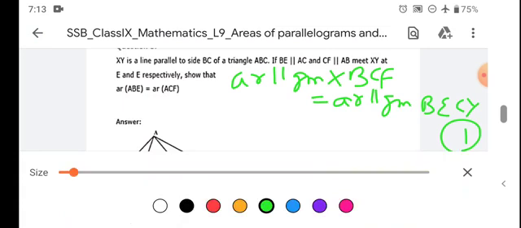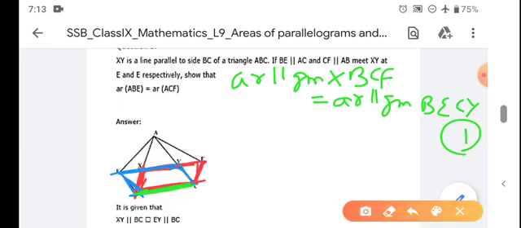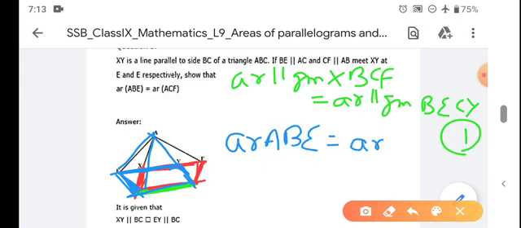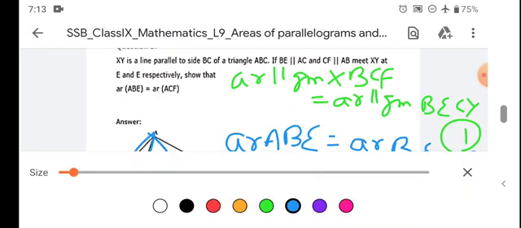Now this is a parallelogram and suppose this is a triangle, both the blue triangle and blue parallelogram have the same area as they lie on the same base and this line is parallel to this. So area of ABE is equal to area of BECY. Again the reason remains the same, both lie on the same base and between the same parallel lines.